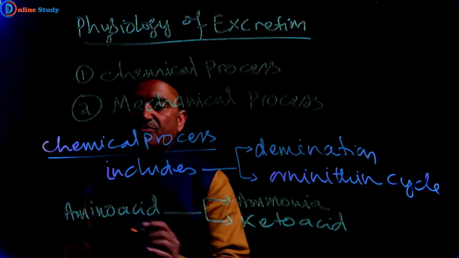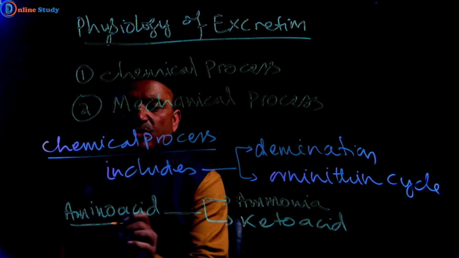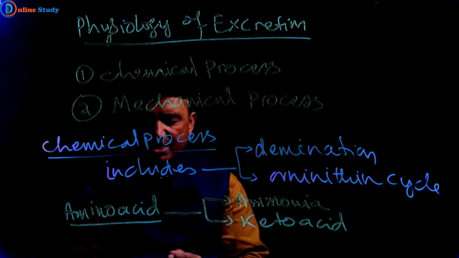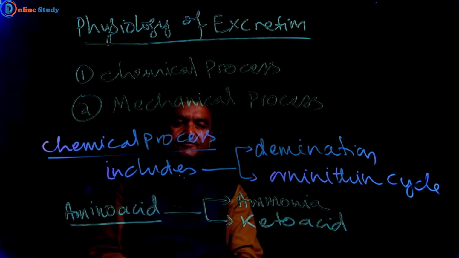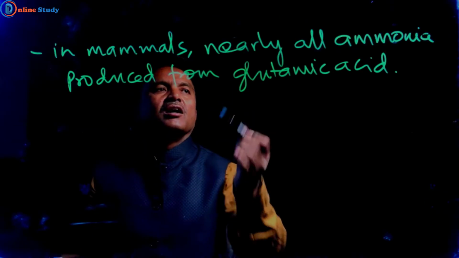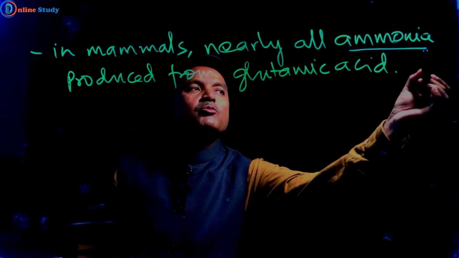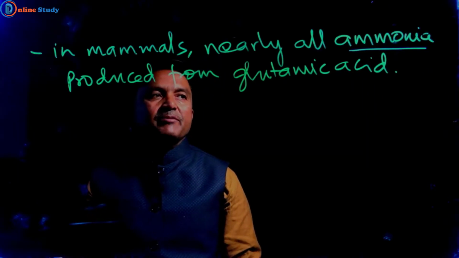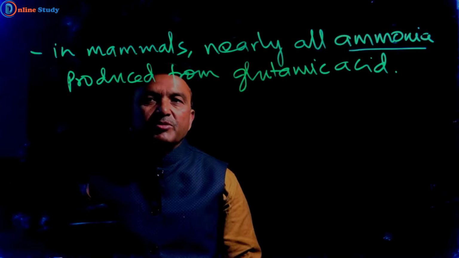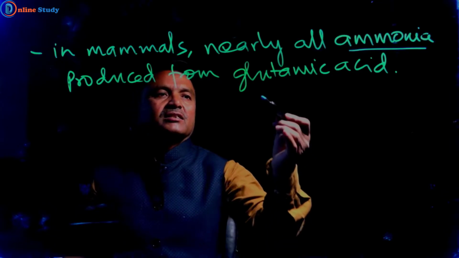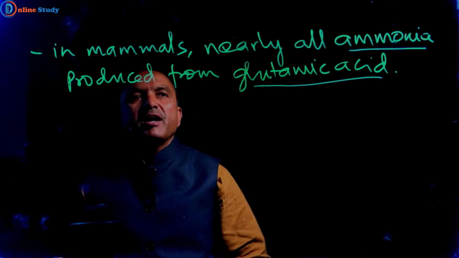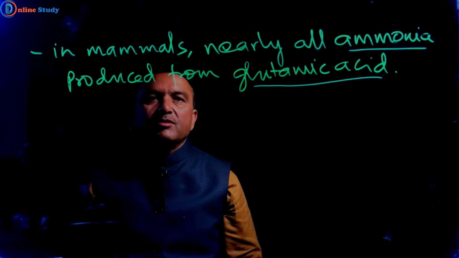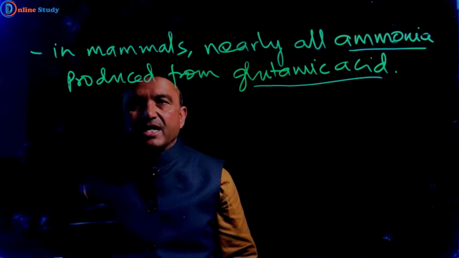These two are formed from amino acid during deamination. In mammals, nearly all ammonia is produced by deamination of amino acids, and glutamic acid is a type of amino acid.